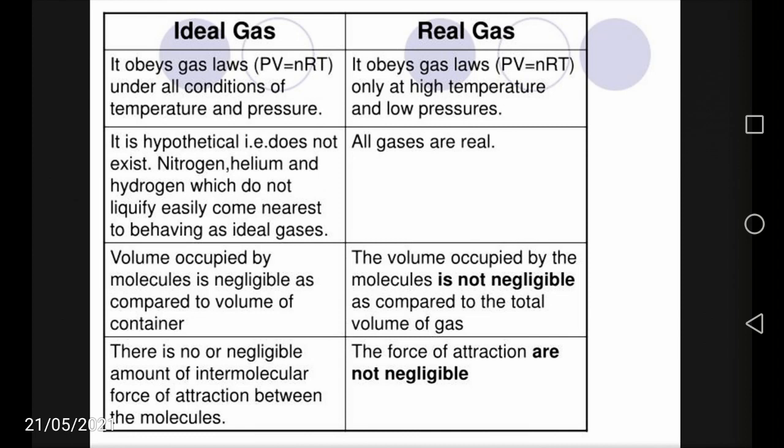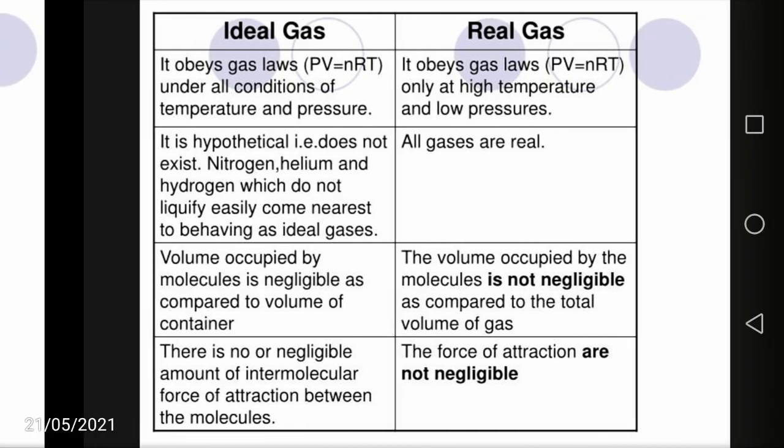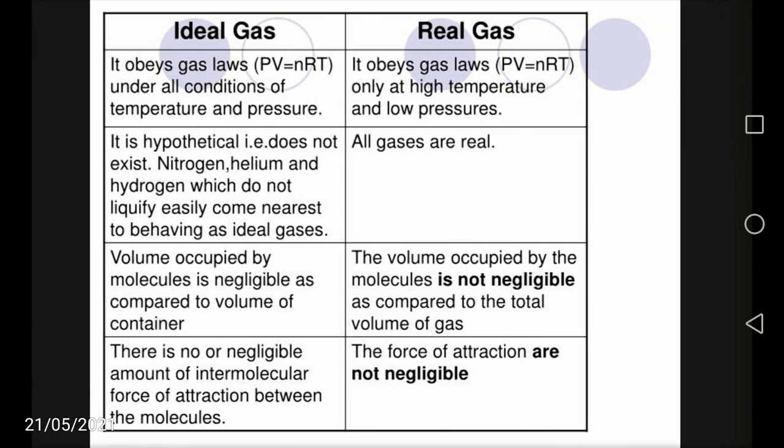The ideal gases are imaginary ones, whereas the real gases are not imaginary, they exist in nature. The ideal gases cannot be liquefied, whereas the real gases can be liquefied.